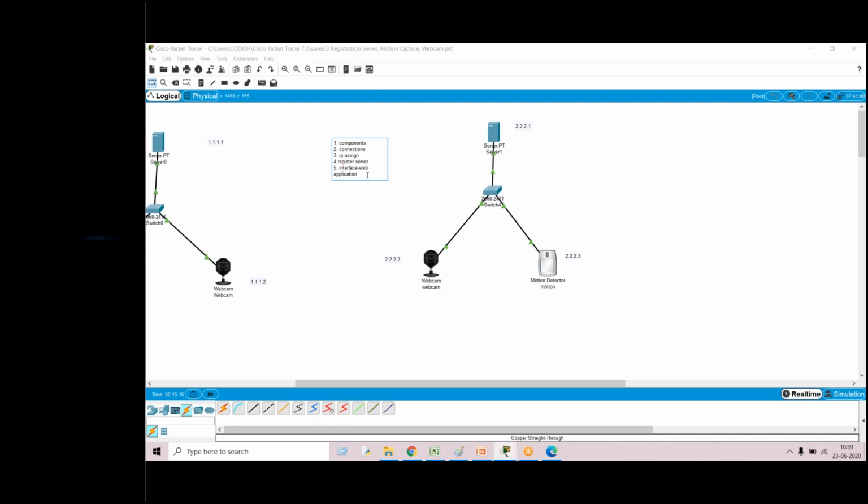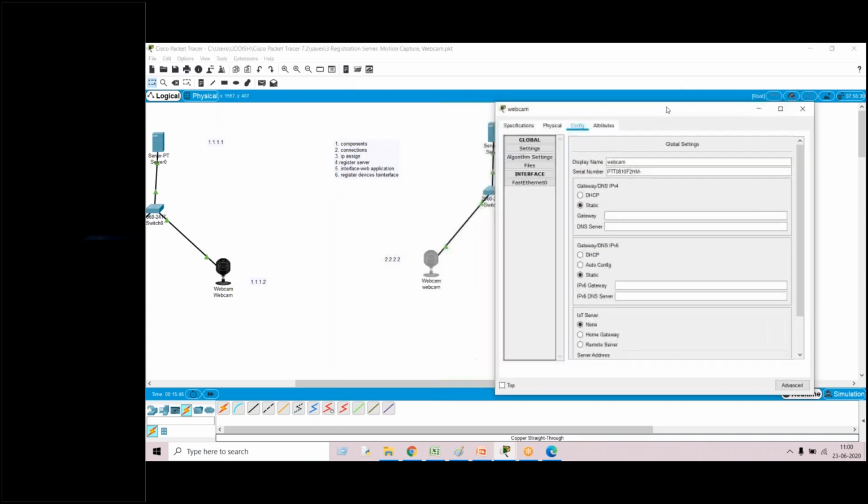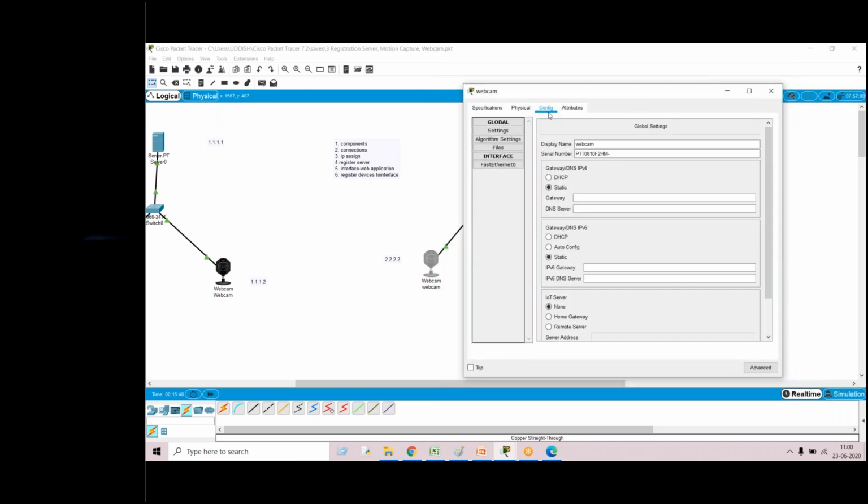Now, from here, the next step we have already seen. Once the interface is ready, the sixth step is that we have to make sure the devices are registered to the interface. So how do we register devices to the interface? Just click on the webcam. Now go to configuration.